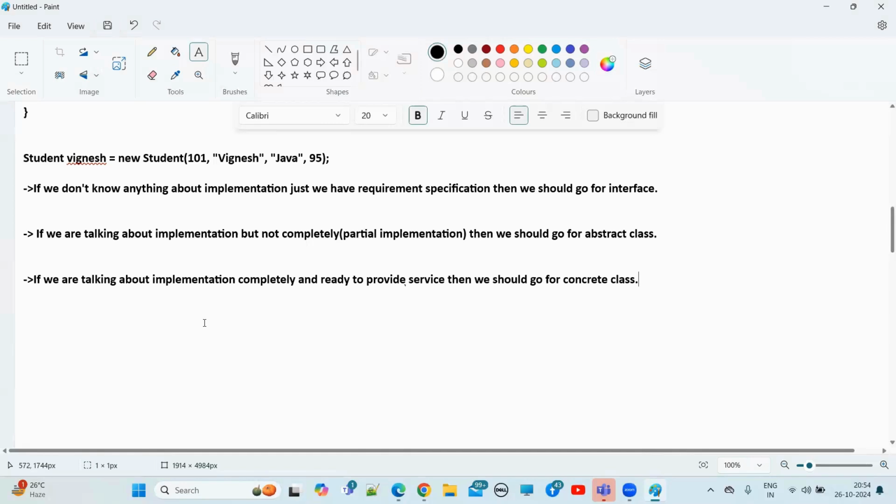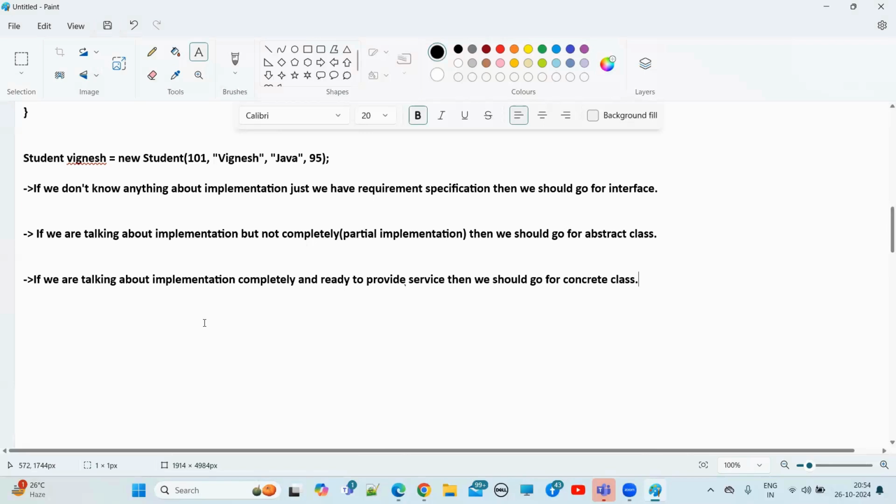Every variable present inside interface is what, guys? Always public static final, whether you are declaring or not. But in abstract class, every variable present inside abstract class need not be public static final. Am I right or wrong? What is the other point? Tell me. Do you see any other point?